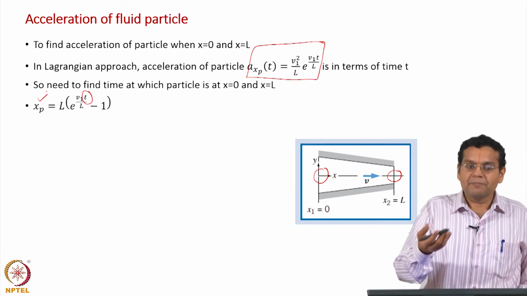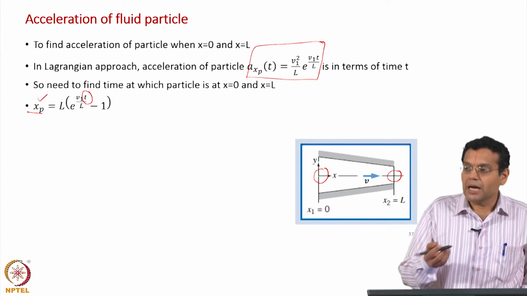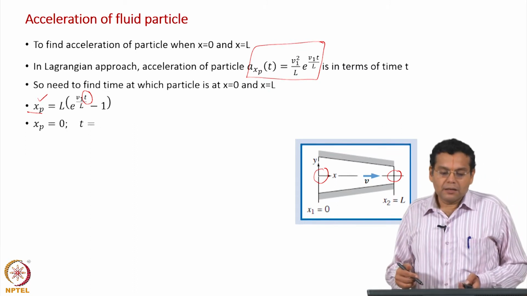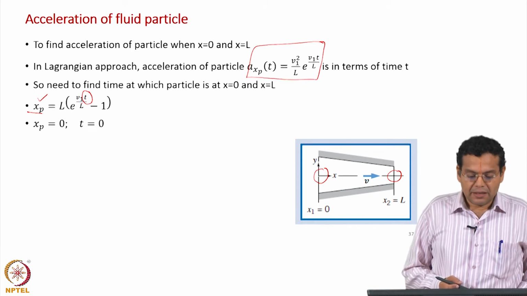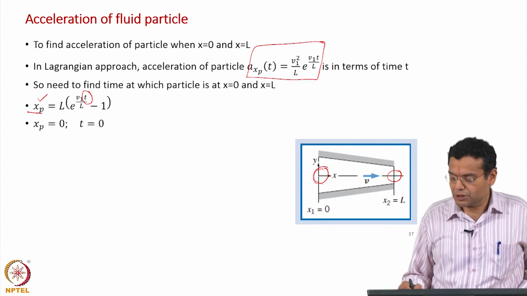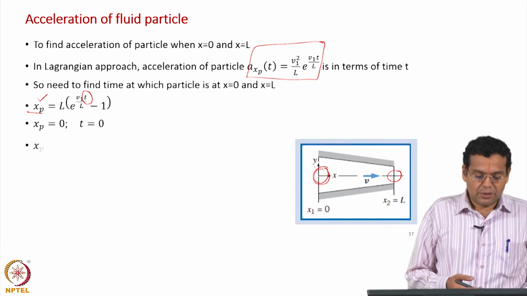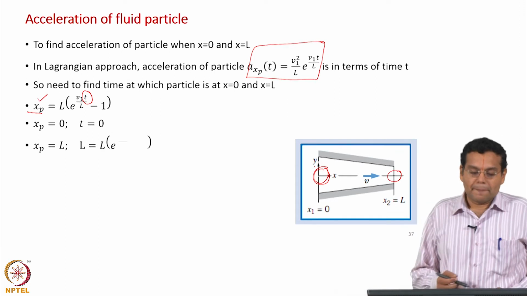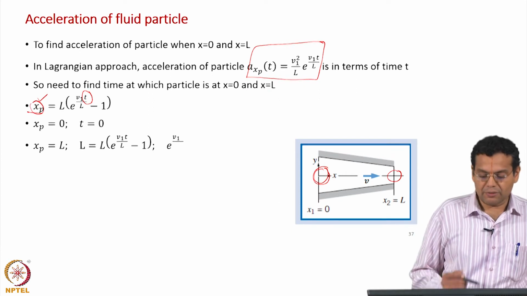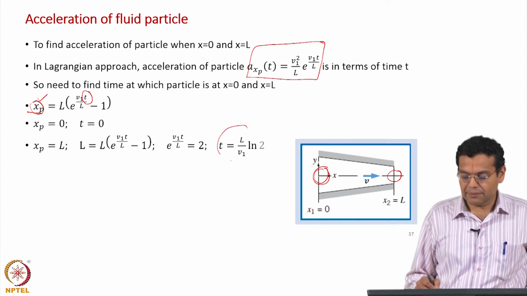From the velocity field we integrated it and got an expression for position as a function of time, but now I want to find out the time given the position. So, just rewrite it to find out the time. First is the position x p equal to 0, the beginning of the channel. We have taken that as our initial condition, t equal to 0. Then x p equal to L at the end of the channel, you substitute L here and find out t. If you do simple algebra, you will find that t is given by this expression.